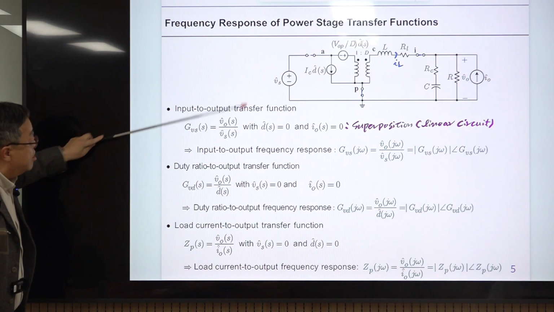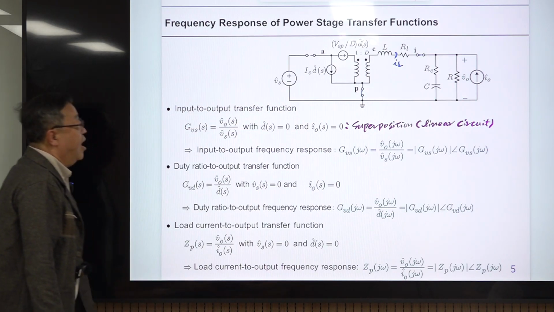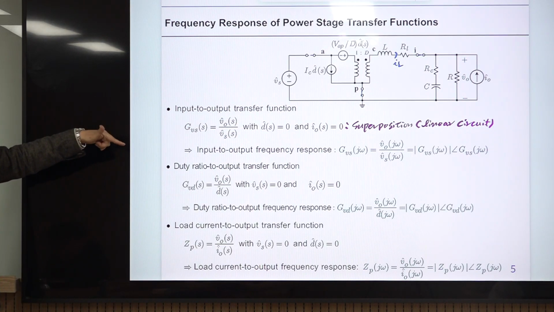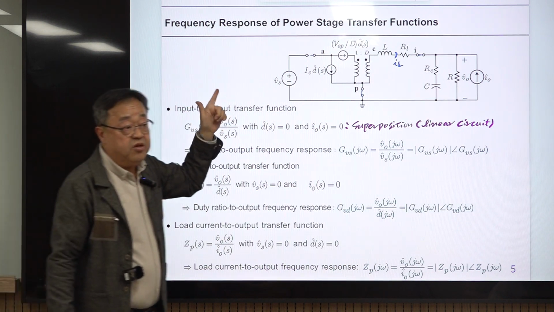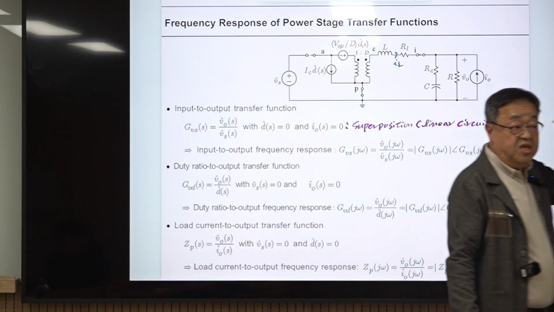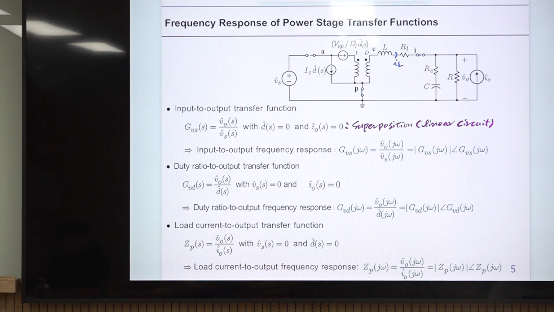This is a linear circuit. It was originally a nonlinear switching circuit, but we linearized it and derived its small signal model, so now it's a linear circuit, and the superposition principle always holds.